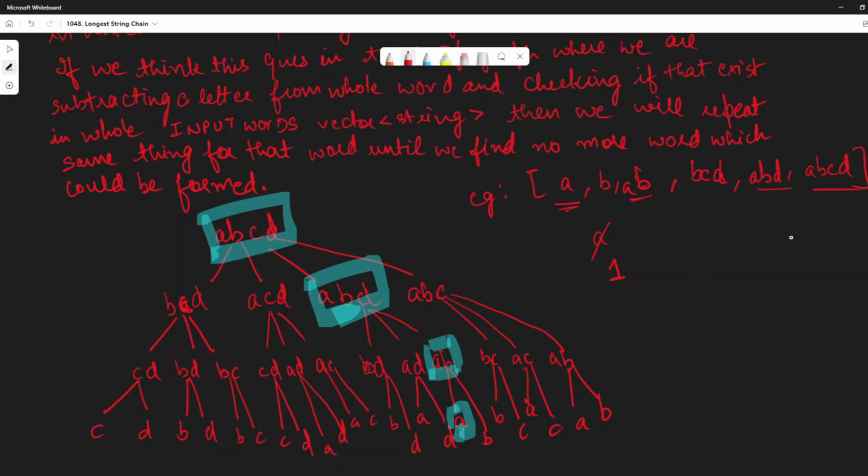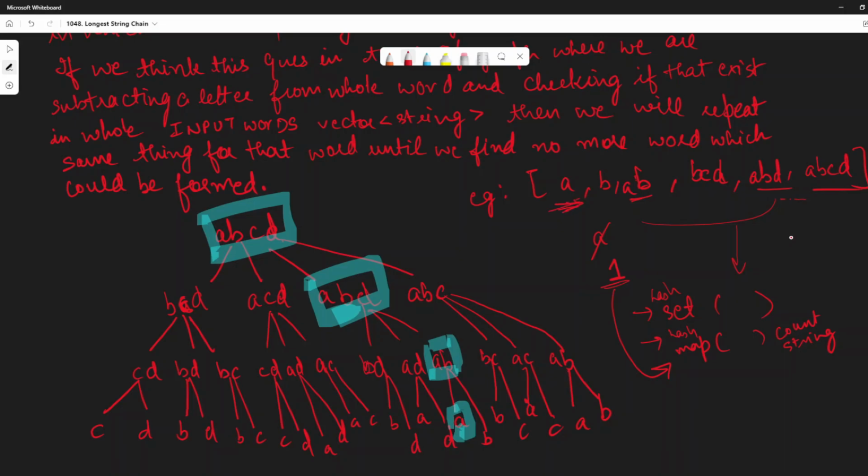Basically, the components of this solution would be that we require a set, a hash set, which will consist of all these words for easy lookup, and then we would have a hash map. In this, we will store the count and the string. Both of them would be stored. So this one I'll add to this particular hash map only. Then I'm unable to do DFS on this particular word.